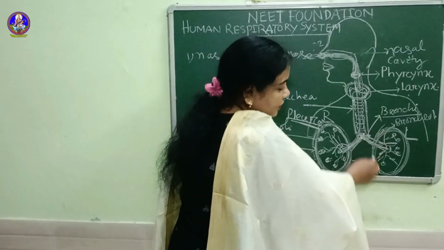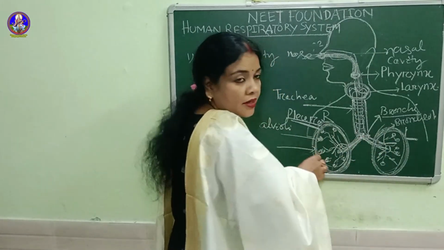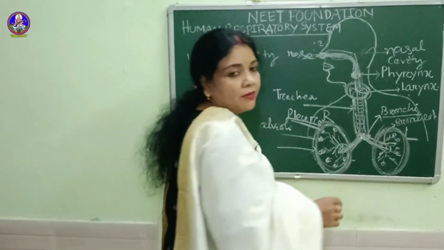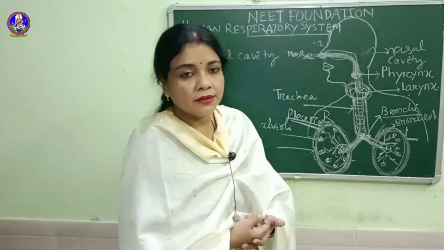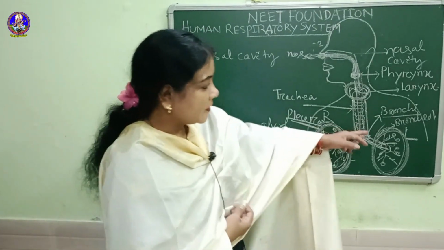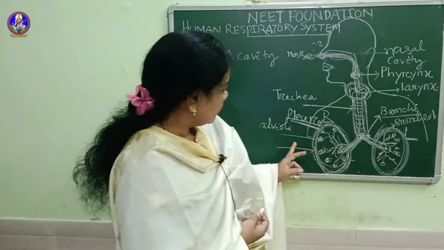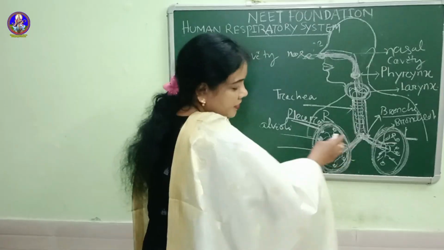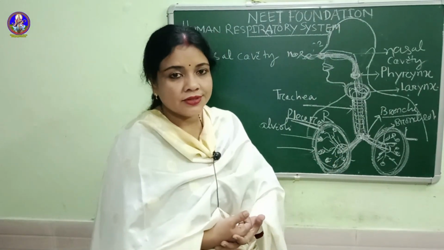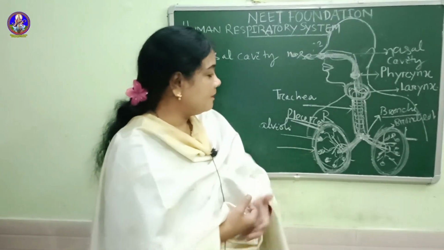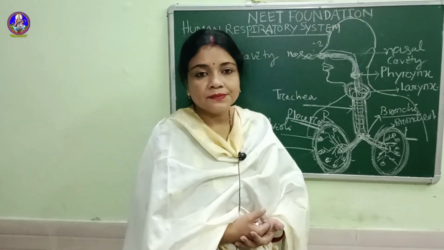When these branches enter the lung, they also divide into several smaller branches. The lung is a pink, spongy-like organ, which contains several air sacs.